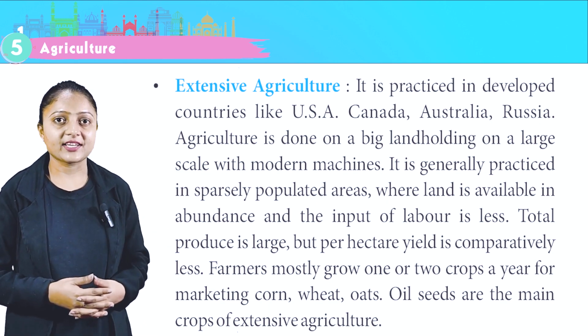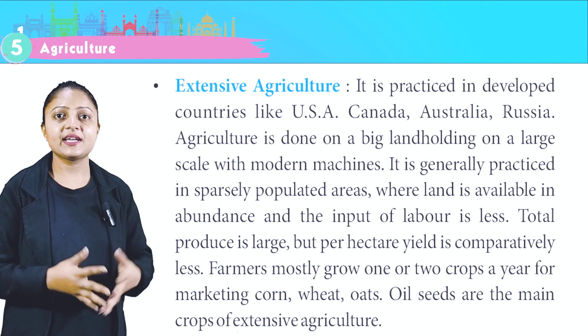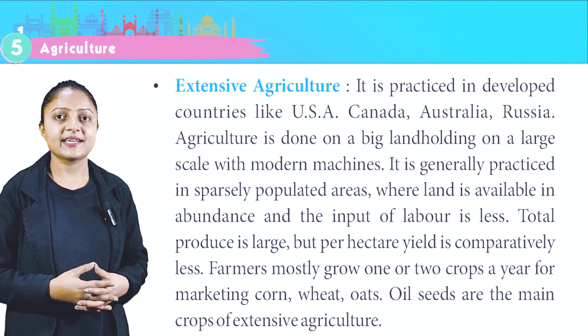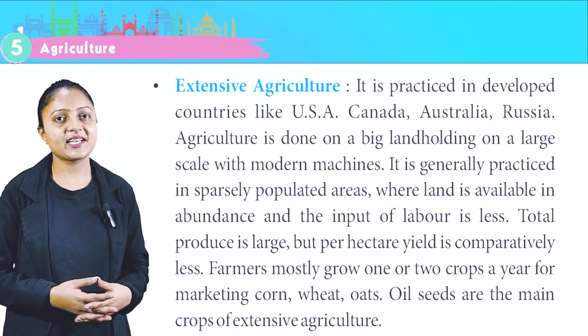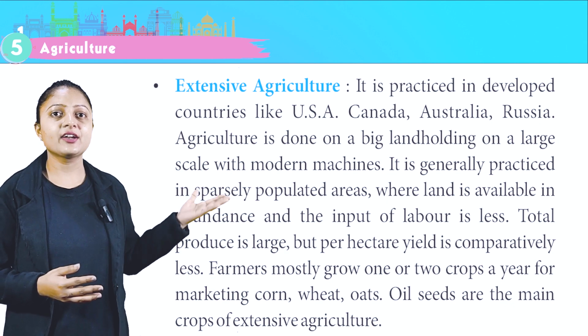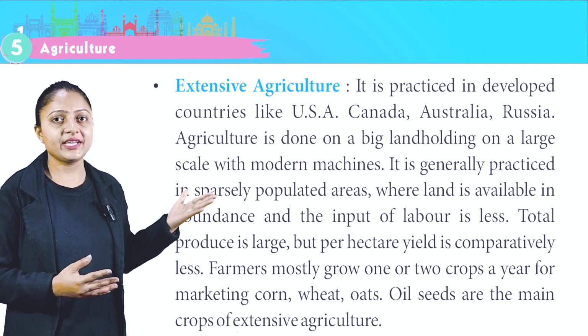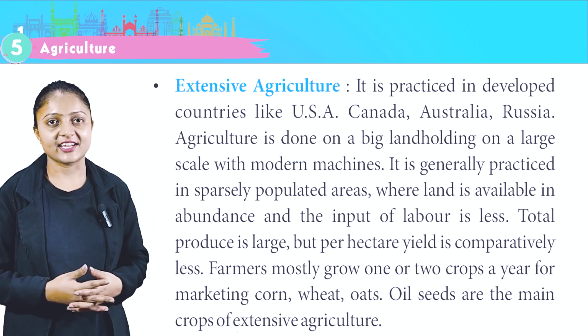It is generally practiced in sparsely populated areas where land is available in abundance and the input of labor is less. Total produce is large, but per hectare yield is comparatively less. Farmers mostly grow one or two crops a year for marketing: corn, wheat, oats. Oil seeds are the main crops of extensive agriculture.